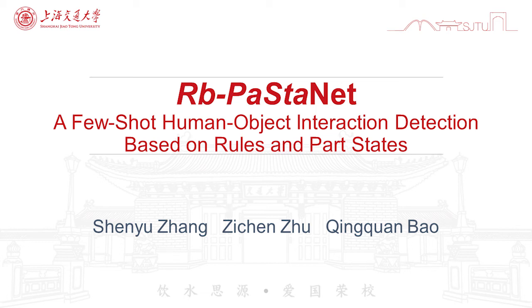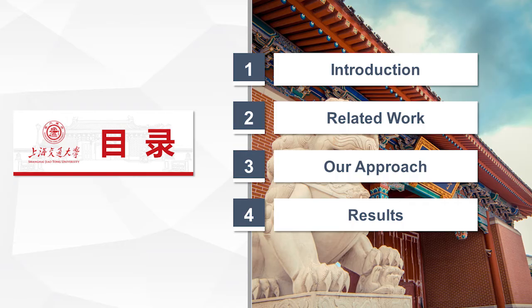Hello everyone, today I'm delighted to introduce our work Rb-PaStaNet, a few-shot human-object interaction detection based on rules and PaStaNet. My presentation will be divided into 4 parts: introduction, related work, our approach, as well as the results and our conclusion.